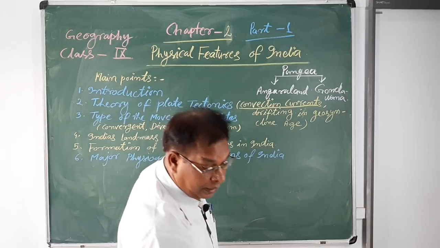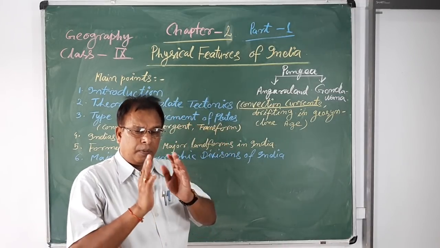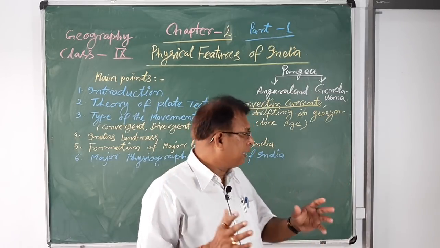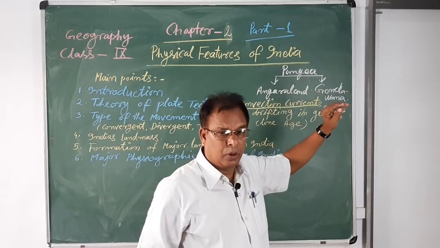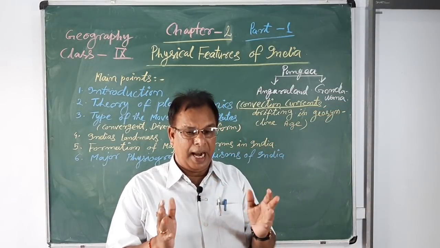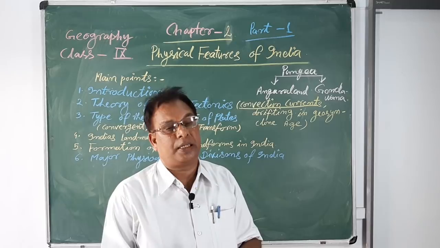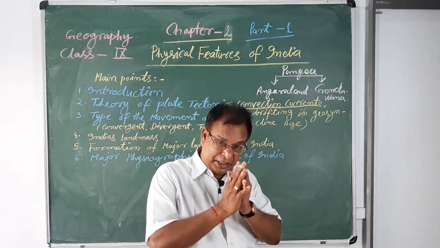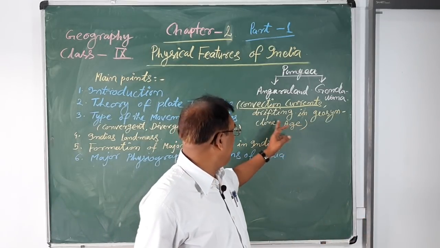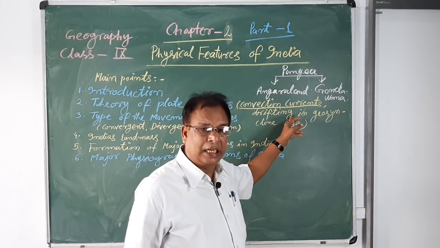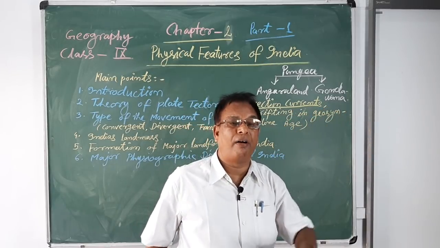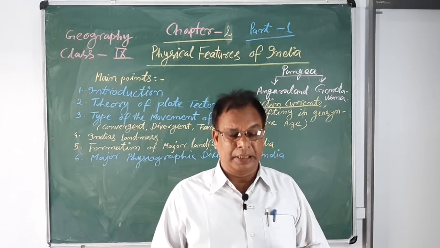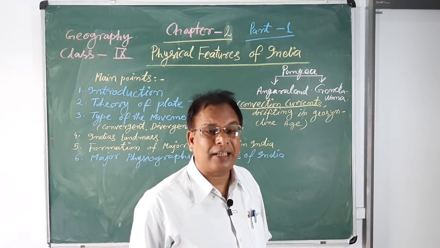These convection currents broke down the big landmass, Angara and Gondwana land, into several other parts. They drifted away from each other, and by drifting, they formed four different types of plates. Therefore, they are also called tectonic plates.